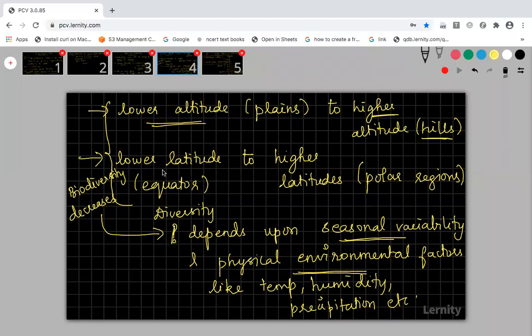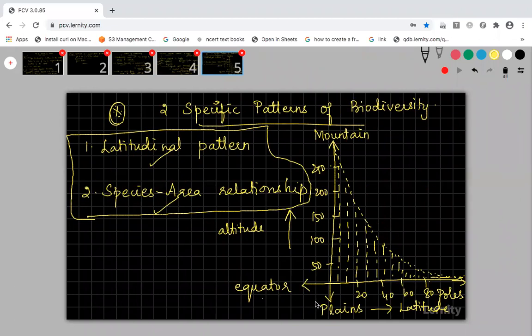Okay. And lower latitude is equator and higher latitude is polar region. That is what I have mentioned. Now, always in lower latitude and lower altitude, biodiversity will be high. You can see, now you just consider the altitudinal pattern. Altitudinal pattern, plain. Here it is plain, that is 50. Okay. In 50-meter height, the biodiversity is high.